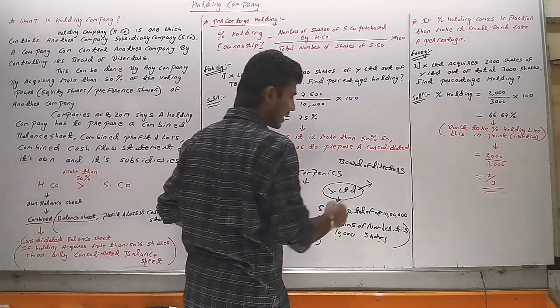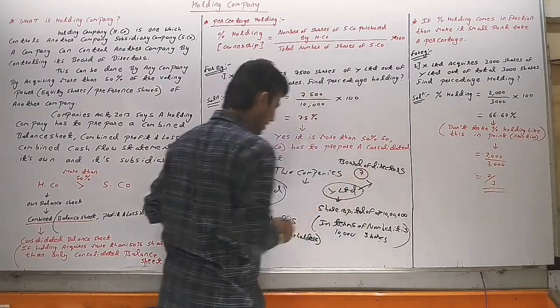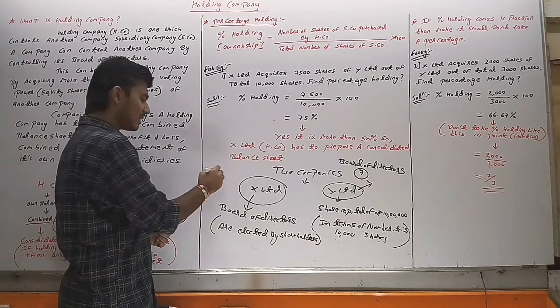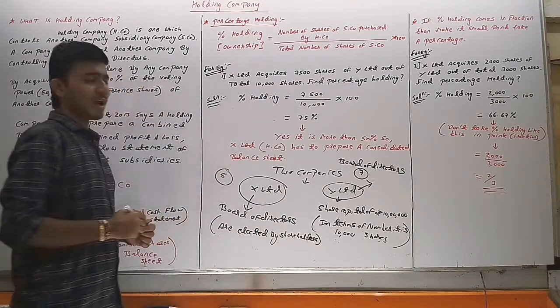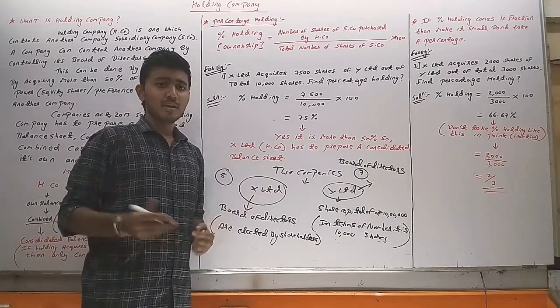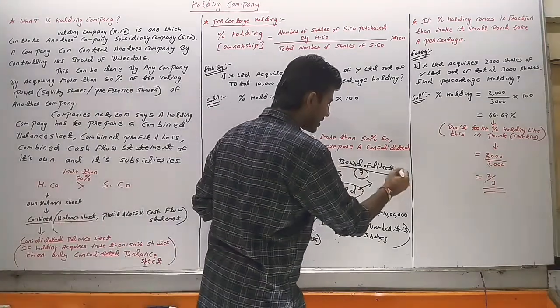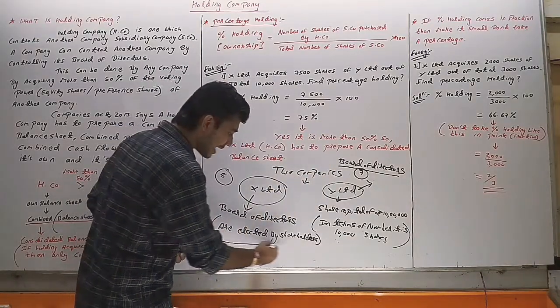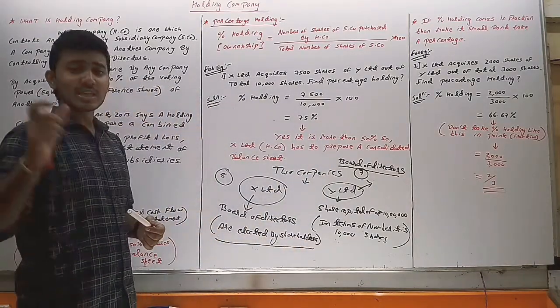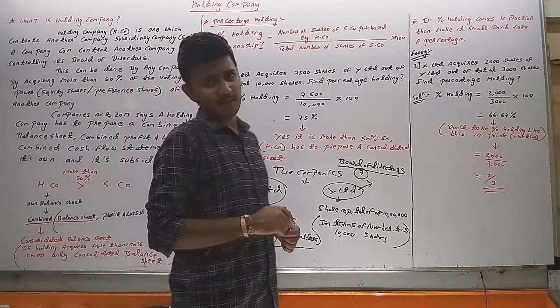Suppose in Y Limited there are 7 board of directors and in X Limited there are 5 board of directors. So whether it be 5 or it be 7, whether it be X Limited or Y Limited, the board of directors are elected by shareholders. It means the shareholders are the owner of the company.